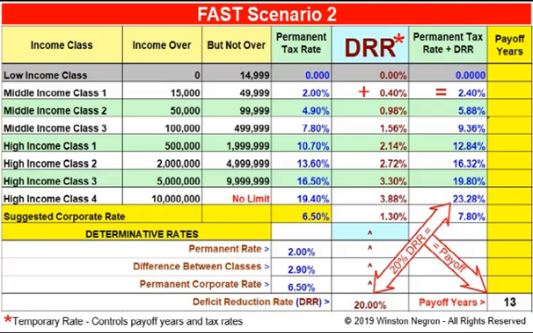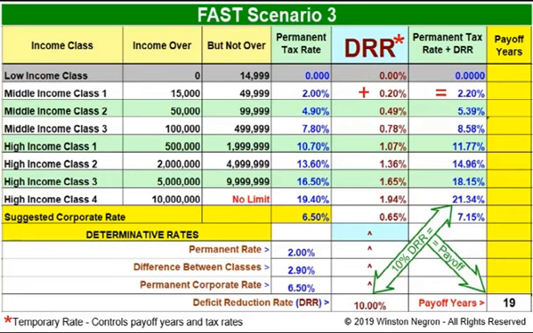In scenario 2, when the DRR is set to 20%, the top rate goes down to 23.28%, and the national debt payoff goes up to 13 years. In scenario 3, when the DRR is set to 10%, the top rate then goes down to 21.34%, and the national debt payoff years goes up to 19.